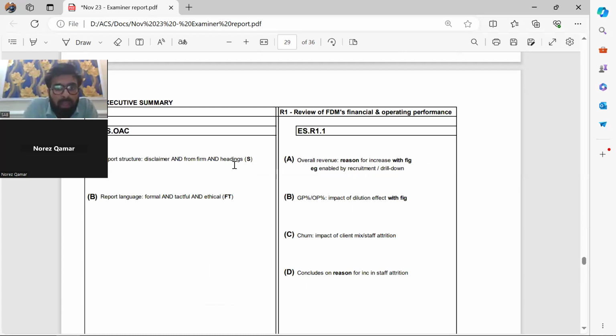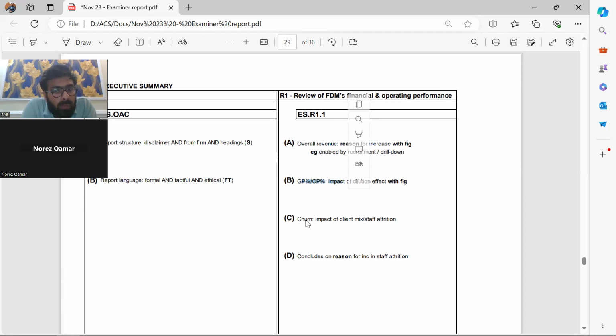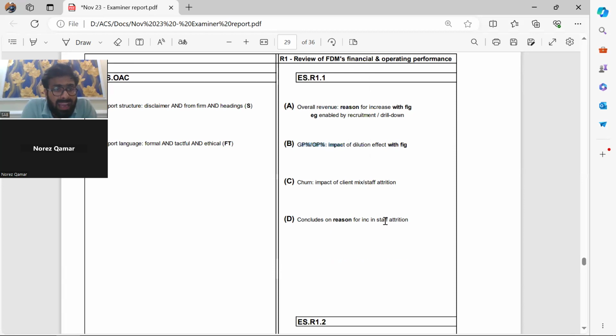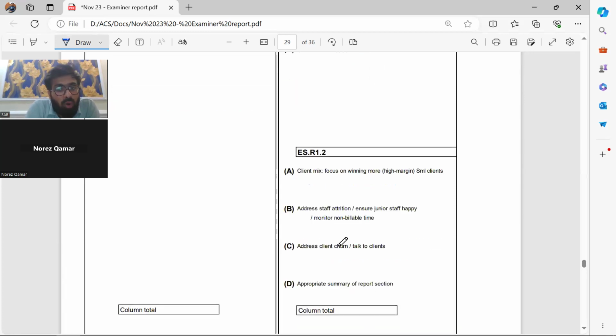They expect you to comment on overall revenue. Can you recall that we commented on revenue? Yes, we did that. Comment on GP percentage or OP percentage, we did that. Comment on churn and impact, we did that. Conclude the staff attrition, either we did that or not, but the maximum points are ticked. And if the maximum points are ticked, that means this box is ticked, right?